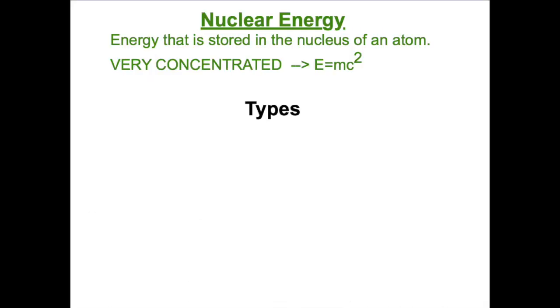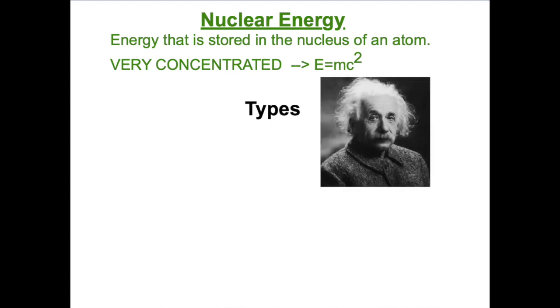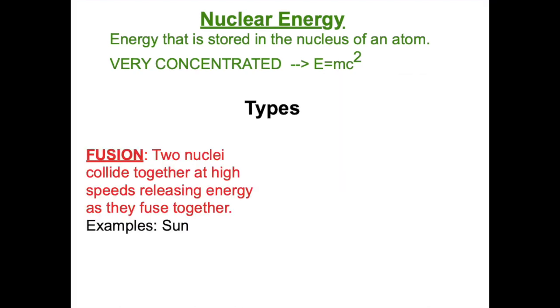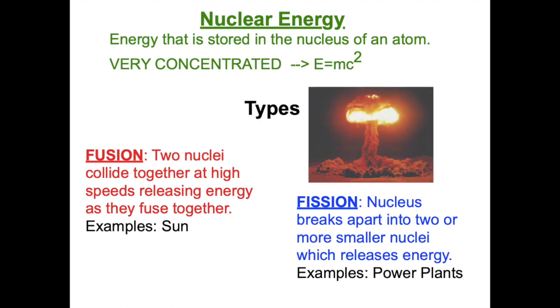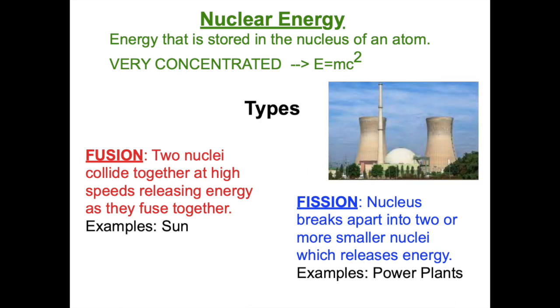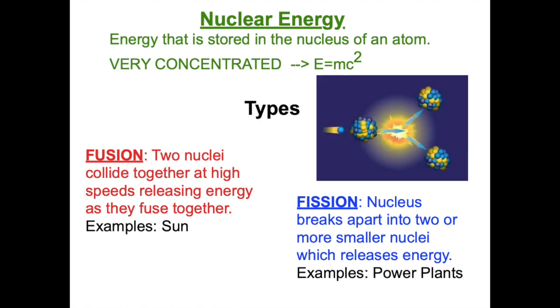Nuclear energy is energy that is stored in the nucleus of an atom. It's a very, very concentrated form of energy. Einstein's famous equation, E equals mc squared, tells us how much energy there is in mass. All the time, our sun is colliding 2 nuclei together at high speeds, and that releases a lot of energy as they fuse together. Nuclear bombs and nuclear power plants do the opposite. It takes a nucleus and breaks it apart into 2 or more smaller nuclei, and that releases a large amount of energy.